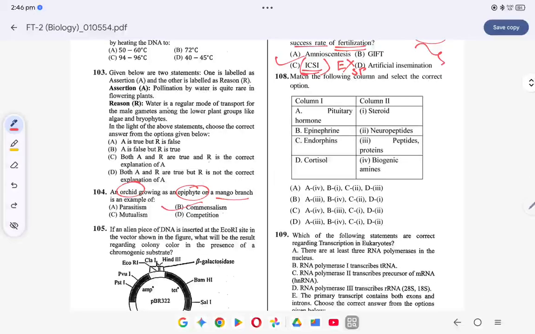Okay, coming to the next question, question number 108. You have to match the following. Pituitary hormones are basically peptides or proteins in nature. What is epinephrine? Epinephrine are biogenic amines. What are endorphins? Endorphins are neuropeptides. And cortisol is a steroid. So what will the option be? The option will be B for 108.